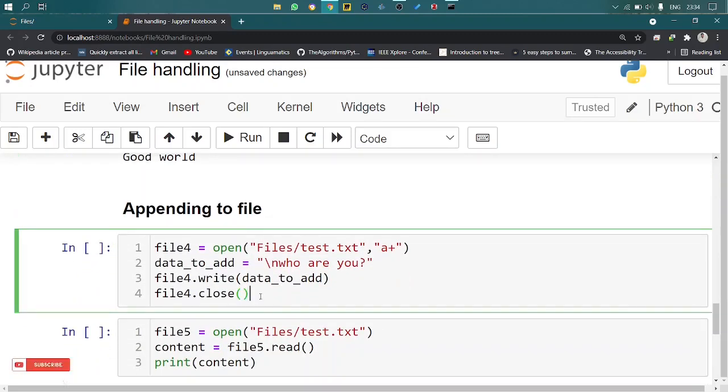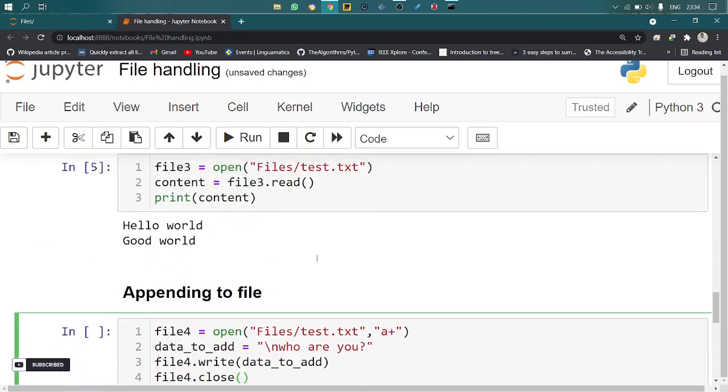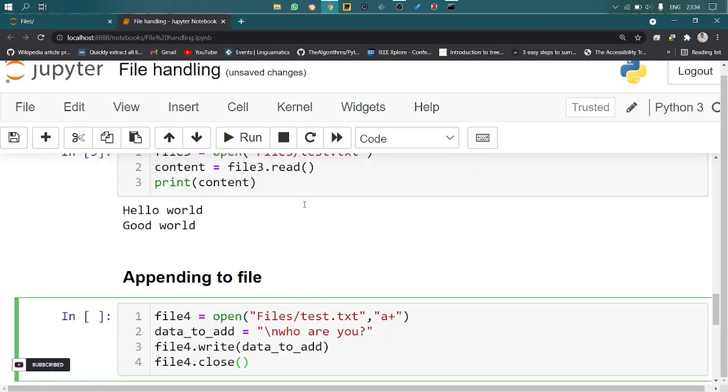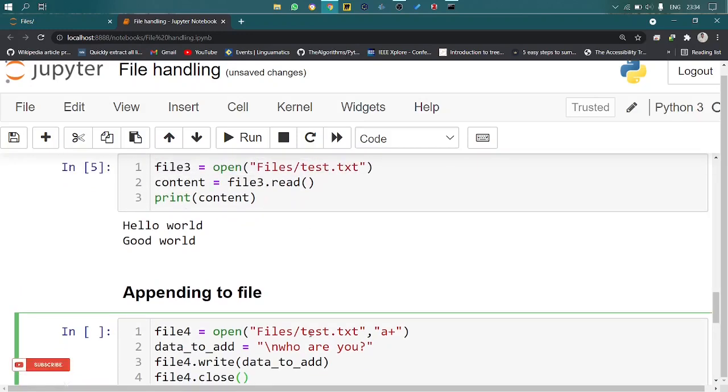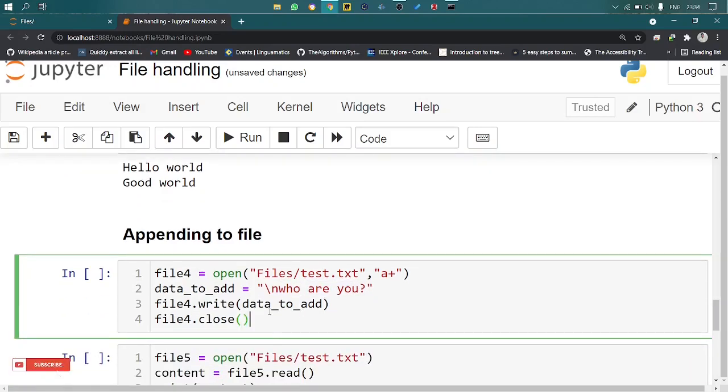The next one is how to append to a file. A is append mode. If you already have a file, I already have a test.txt, I'm appending the string who are you. Here I'm just opening the file in append mode, and then writing as usual, writing the content data to add.